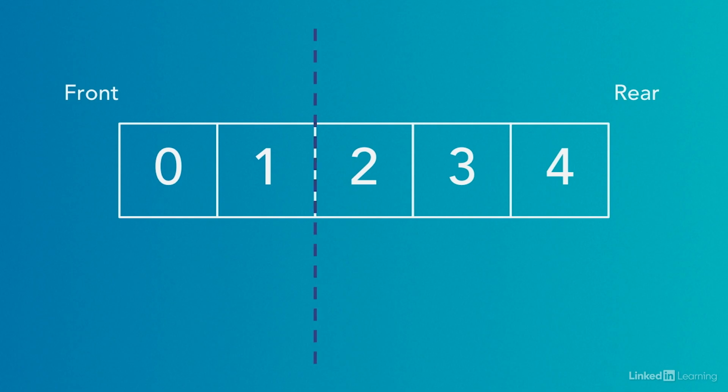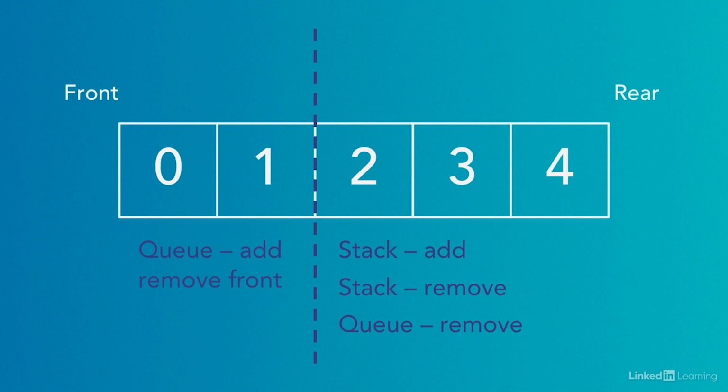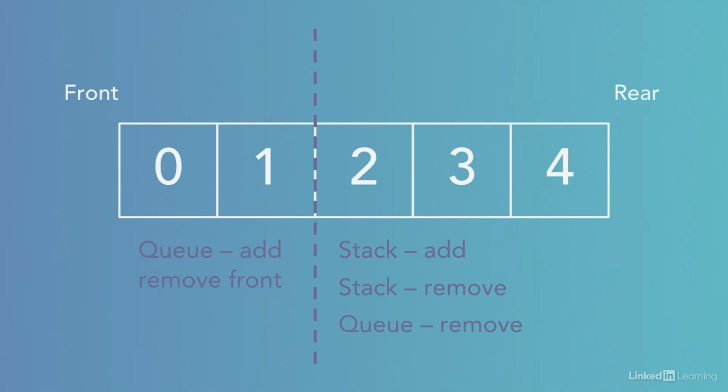If we imagine that we could bisect the list, you'll see that the right-hand side is very similar to a stack because we would add and remove from the end of this list, or where the 4th index is. If this were a queue, we would also be removing an item from the queue on this side. On the left side, if this were a queue, we would be adding here into the 0th index. The only other thing we need to accomplish is being able to remove from the front, which would be a method that would be unique to the Deque class.